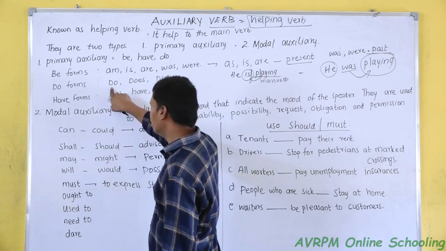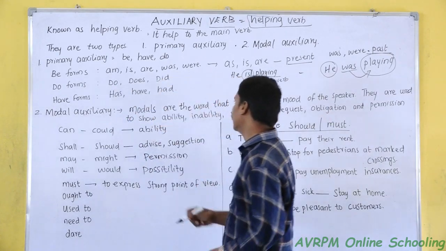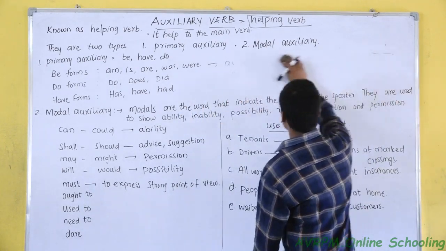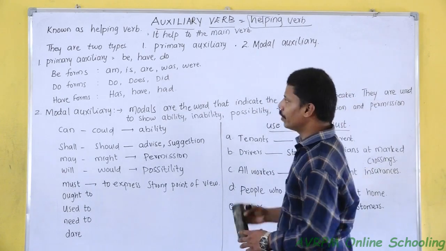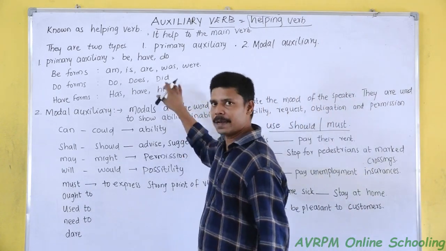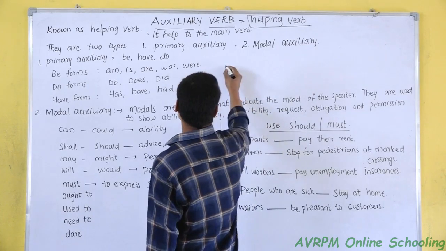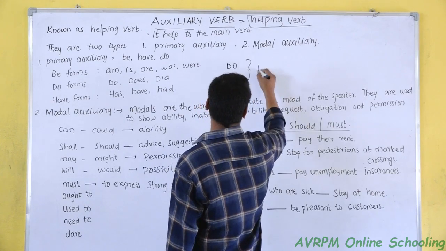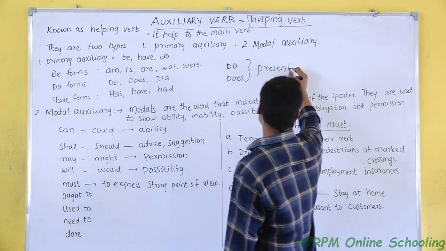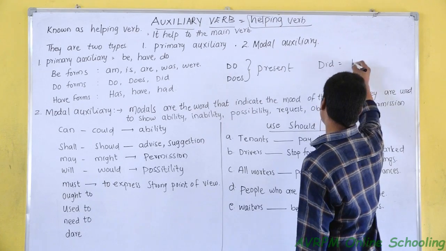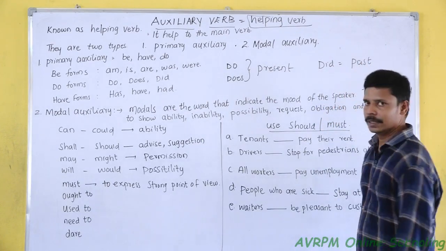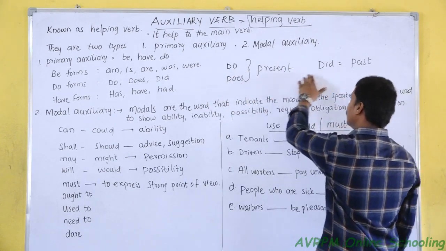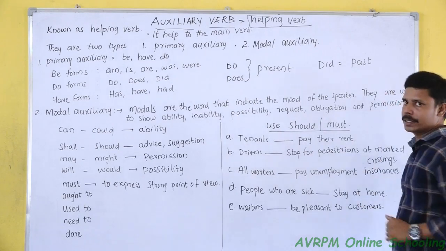In do form we have do, does and did. Same as be form, it is also from present tense and past tense. Do and does are both from present tense, and did is past tense. Listen: do, does is the form of present. Did is the form of past.